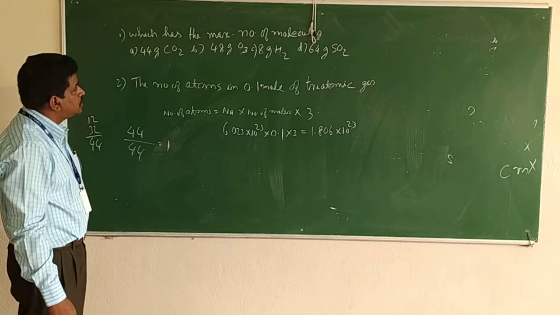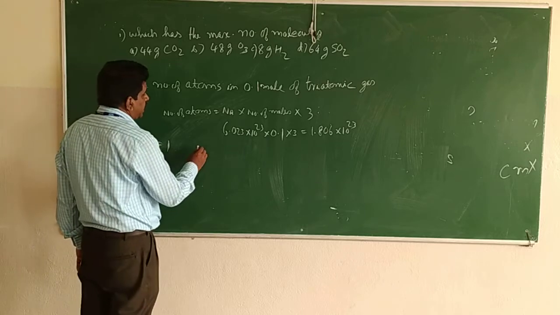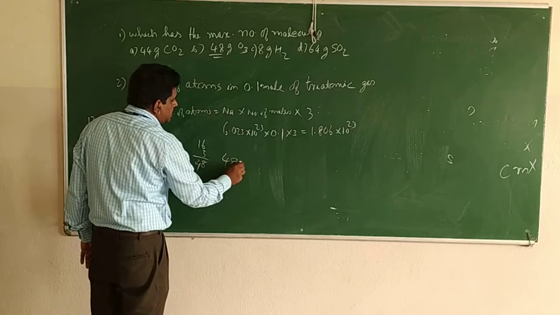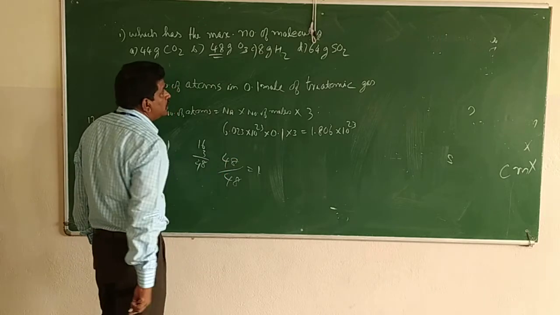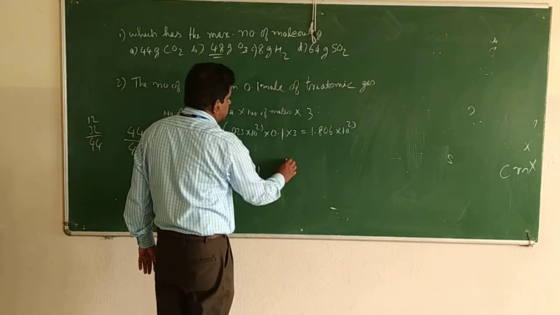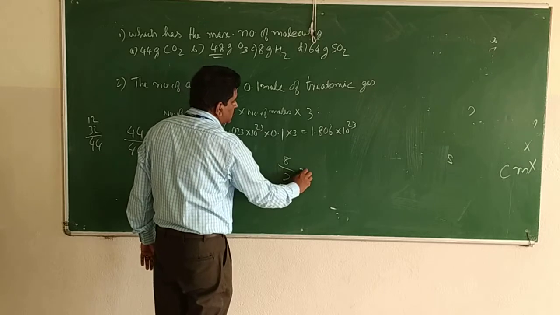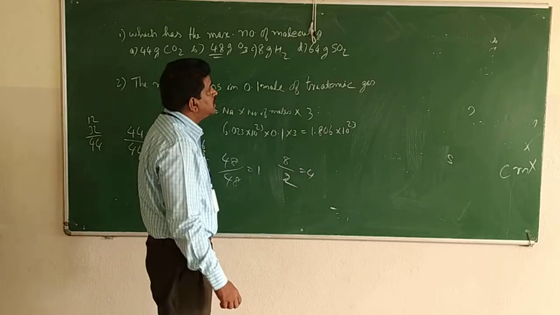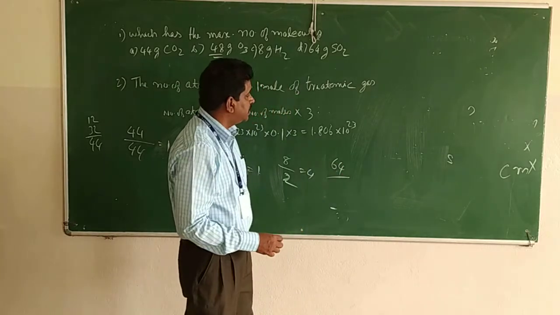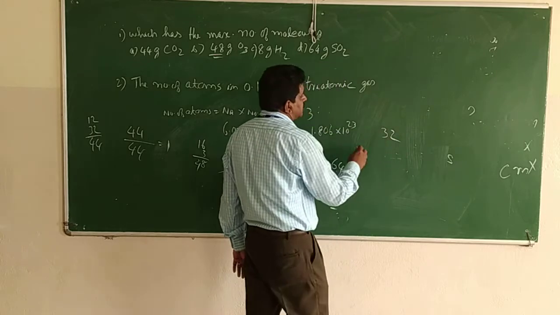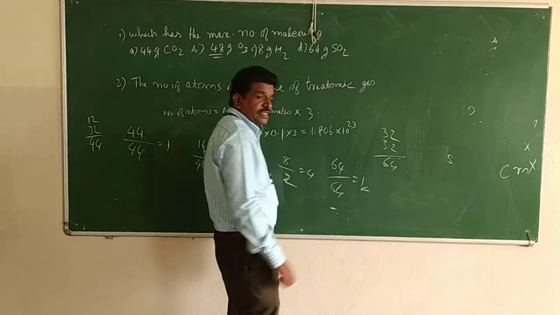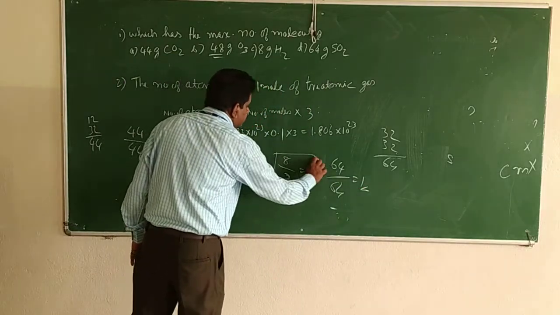And 48 gram of ozone. Oxygen is 16, 16 into 3, so 48 gram mass divided by molecular mass also 48, that also is 1 mole. 8 gram of hydrogen, molecular mass of hydrogen is 2, so 4 moles. And 64 gram of sulfur dioxide, 64 divided by sulfur 32 plus oxygen 16 into 2 is 32, so 64. In all these cases you can see 1 mole except hydrogen.